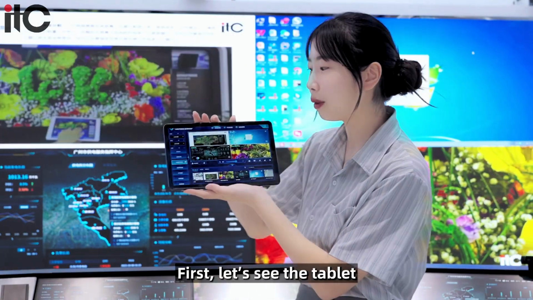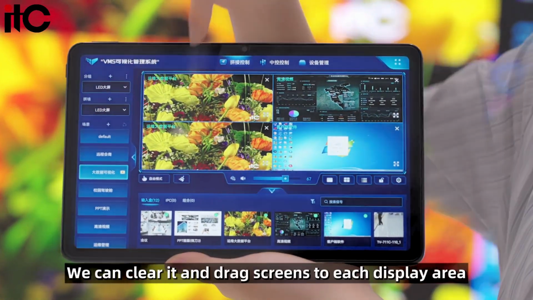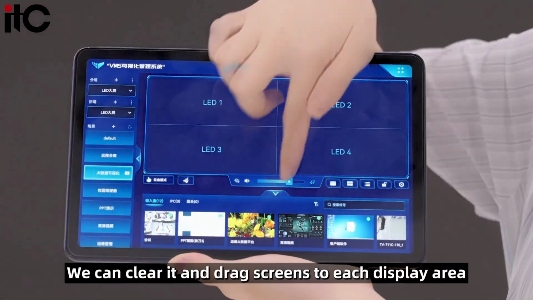First, let's see the tablet. Now it displays a whole page. We can clear it and drag screens to each display area.